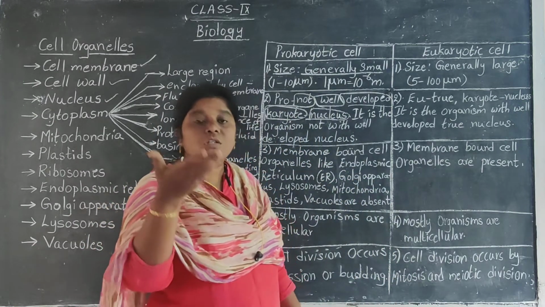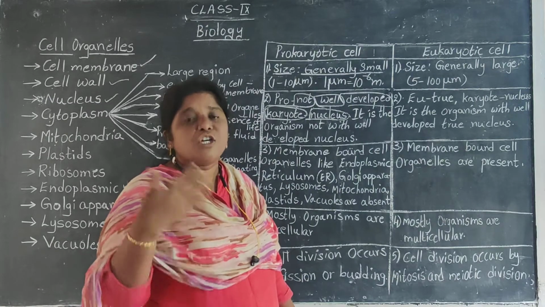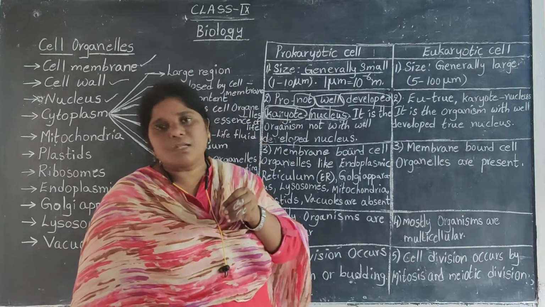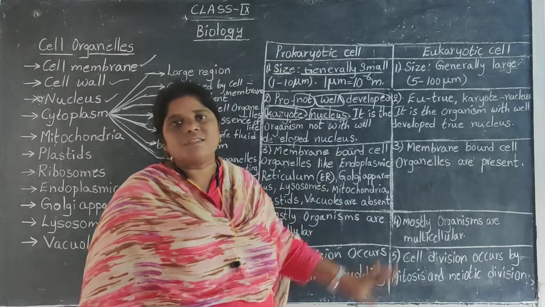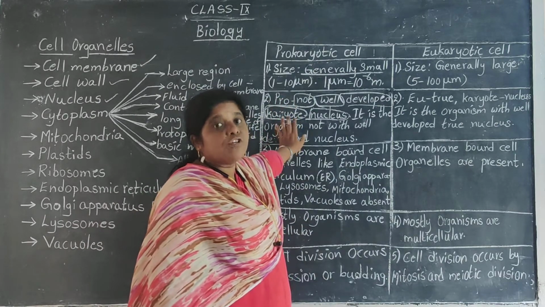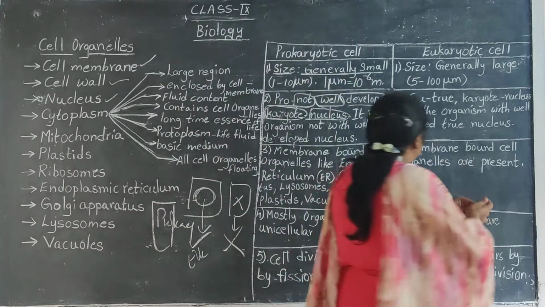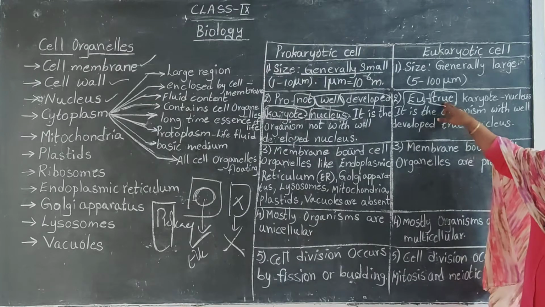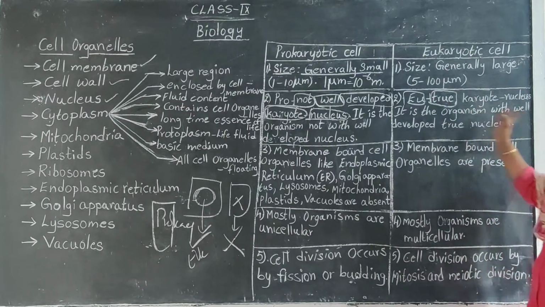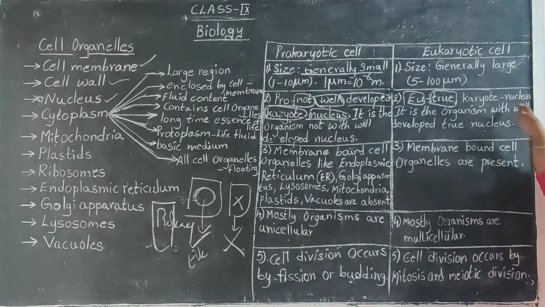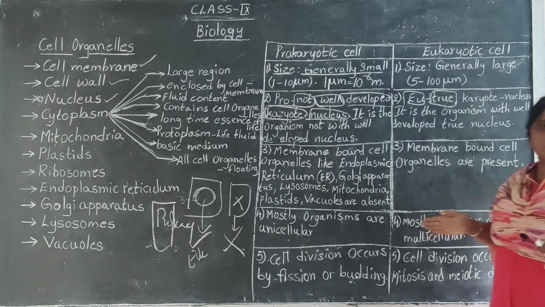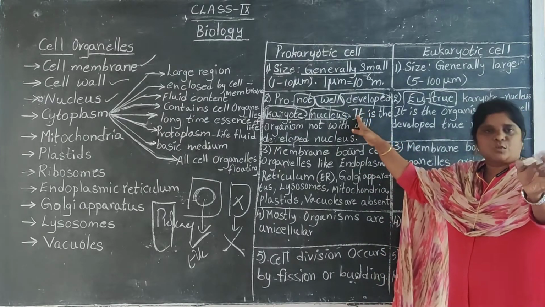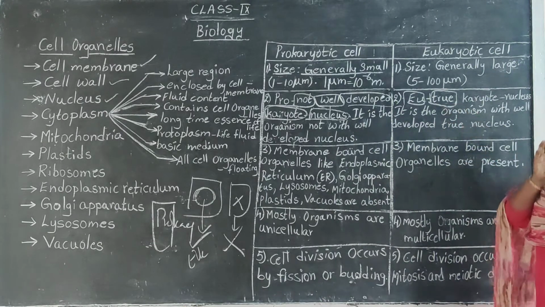What do you mean by pro? Not well developed, whereas karyote means nucleus. Here the nuclear material is very negligible and the nuclear membrane is missing, so we say this is a prokaryote, with absence of a true nucleus. Now when you take eukaryote, U means true. Karyote again means nucleus. That means here there will be a very poorly developed nucleus, whereas here you can find a true nucleus.